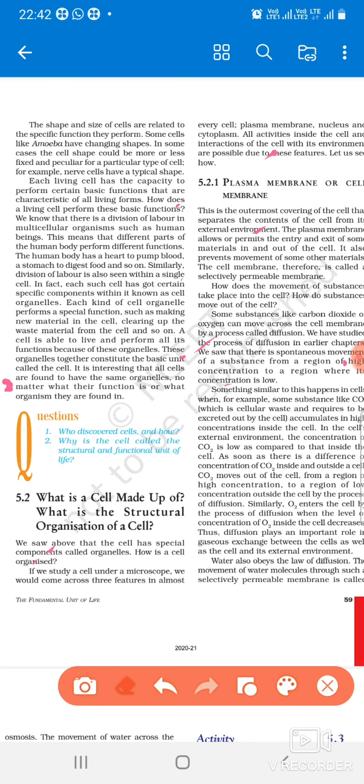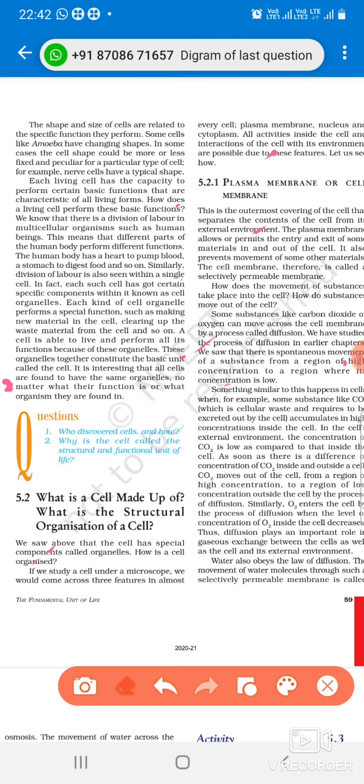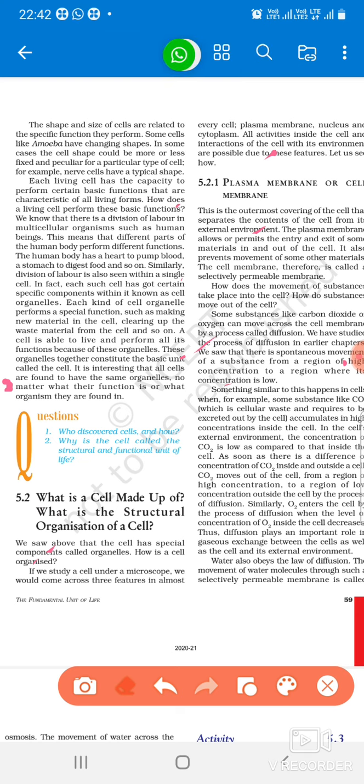In performing the functions, carbon dioxide concentration is more inside the amoeba, inside the cell, and less outside. Then the movement will take place from inside to outside. Inside the body of amoeba the concentration of oxygen is less and outside is more. Then the movement will take place from outside to inside. So there will be gaseous exchange because of this diffusion. Okay, so we will discuss osmosis in our next chapter. I hope this will be clear.